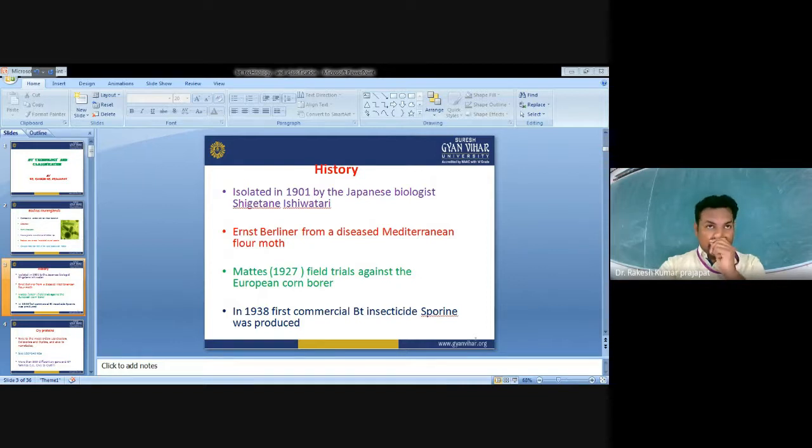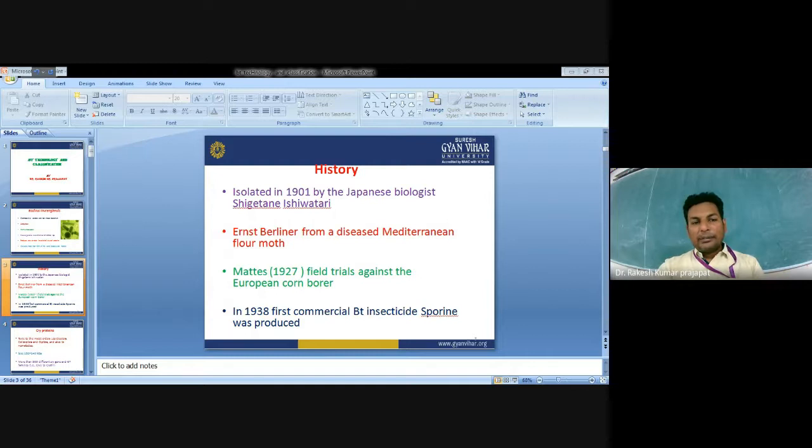This Berlin scientist concluded that Bt has specific toxic proteins against certain insect and pest larvae. Notably, it was not until 1928 that anyone attempted to harness Bt as a tool for pest control. Earlier, no one was using it.